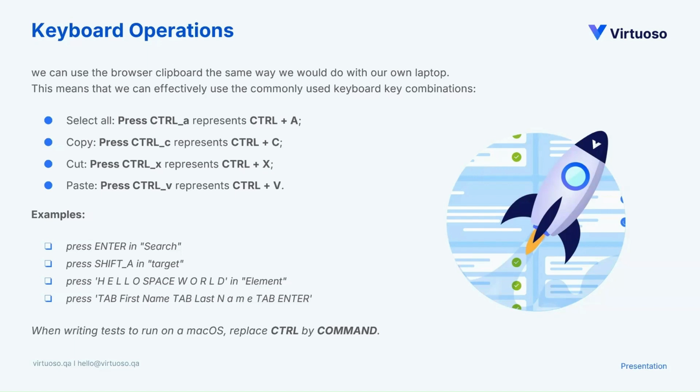So I'm not going to spend more time on this, but you can just observe the syntax that it is written. It is fairly close to what we usually write in our other applications, right? Be it Word or Excel or something like that, like how we actually use these operations. And these are the examples that I have written. Some of them are, if we want to search on some icon, we usually go with enter, or we usually go with click, right? So we don't have to click on the search button. We can just enter on it. All we have to do is press enter. So that's how we have done it.